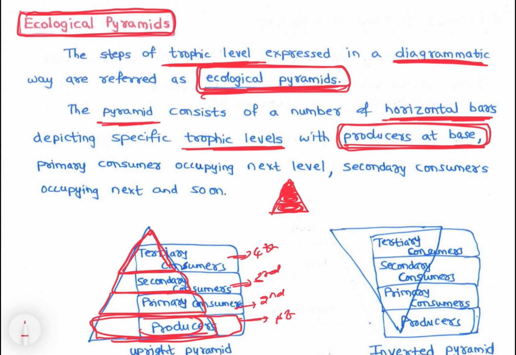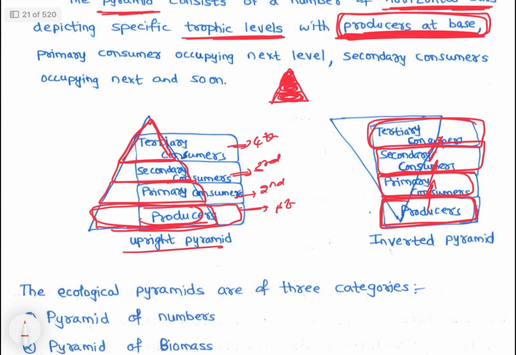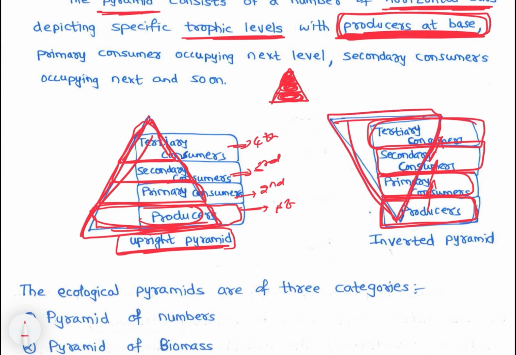In inverted pyramids also, producers would be at the base. So producers would always be at the base of the pyramids. Then primary consumers, next trophic level, next trophic level we go: secondary consumers and tertiary consumers. So based on that, one is the upright pyramid, which is normally upright like this, and this would be the inverted pyramid.